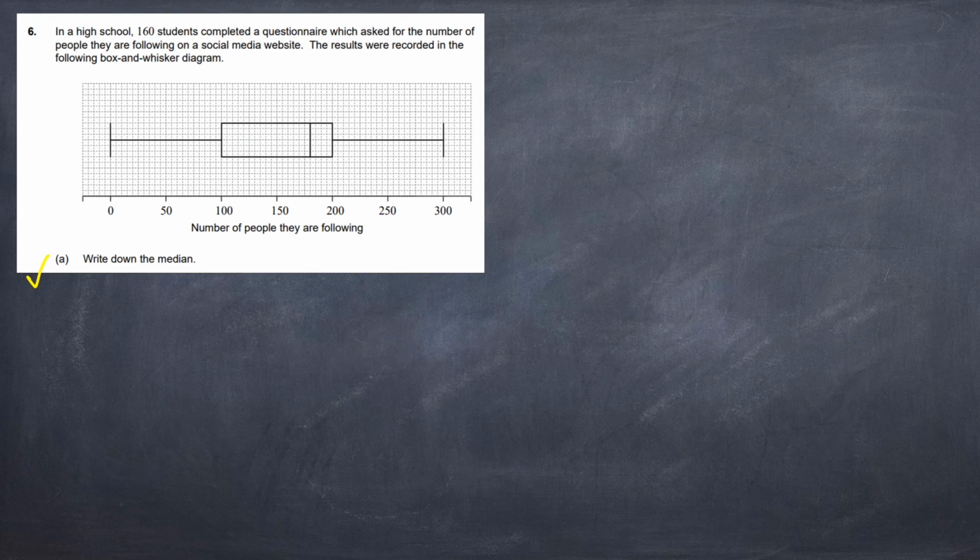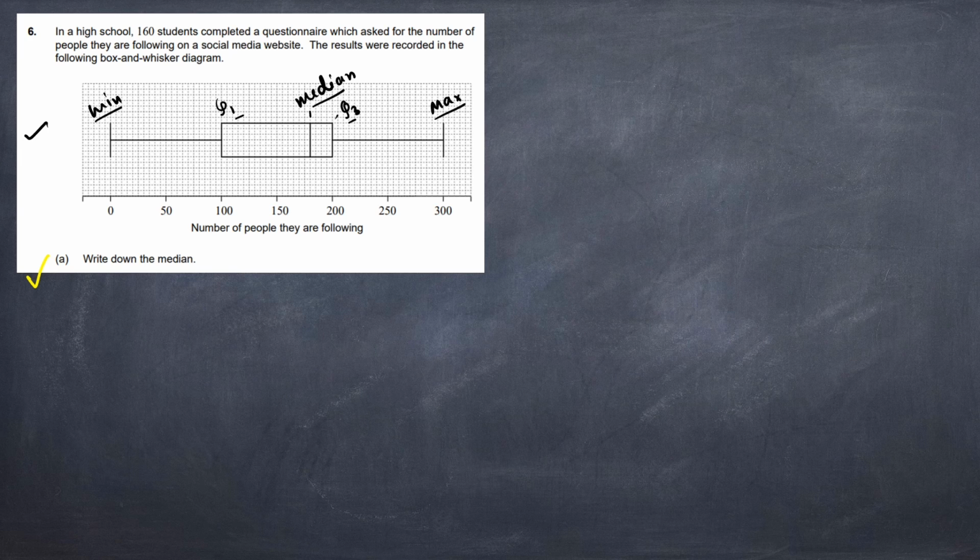For this type of problem, first we need to know where the particular things are. So here this value is representing the minimum value, this value is representing the quartile 1 value, this value is representing the median value, and this value is representing the quartile 3 value, and this value is representing the maximum value. So from this box and whisker diagram, you just need to remember these values.